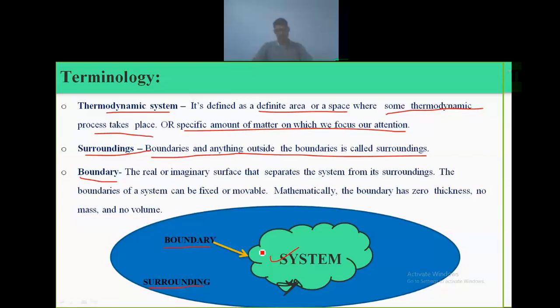If we consider a cricket field, the total ground where the players play cricket is called the system, and the boundary line is called the boundary.